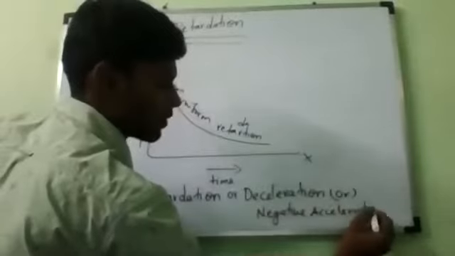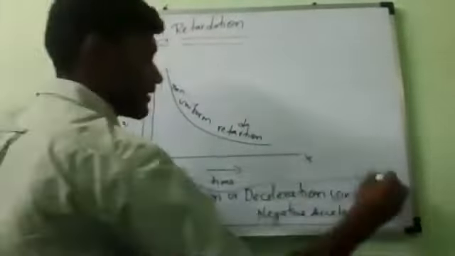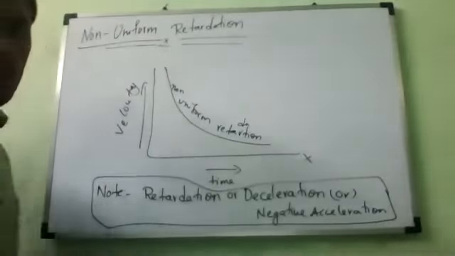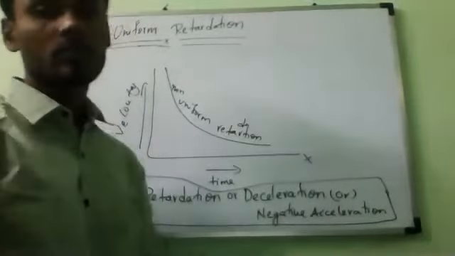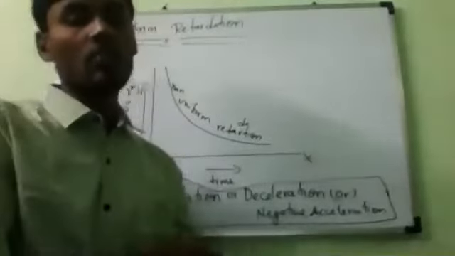All are the same. Make a box for it. I already taught you what negative acceleration is.